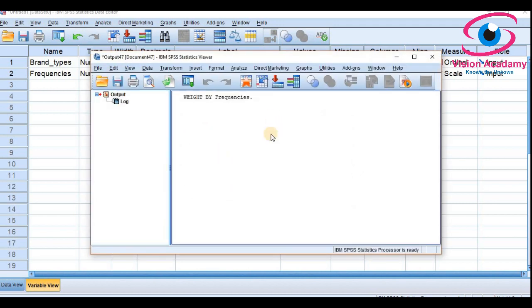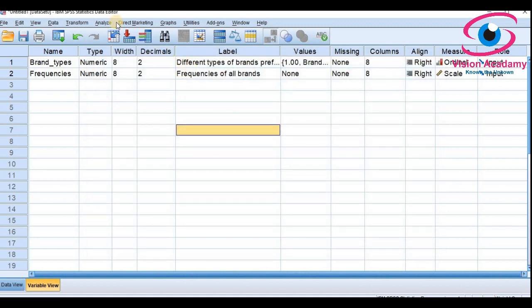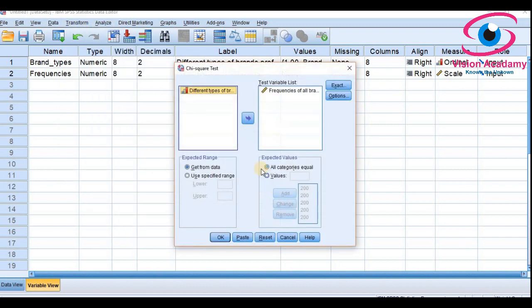Now you can close this page, and go and calculate it in Analyze, Nonparametric Tests, Legacy Dialogs, Chi-Square. It is there already, or else you can also select the frequency of all brands, because we have given the data for that.